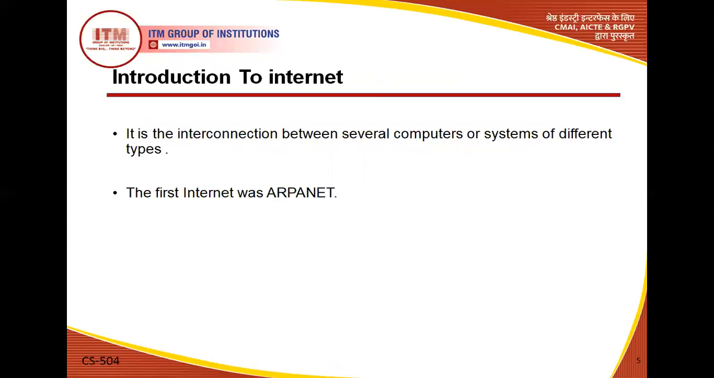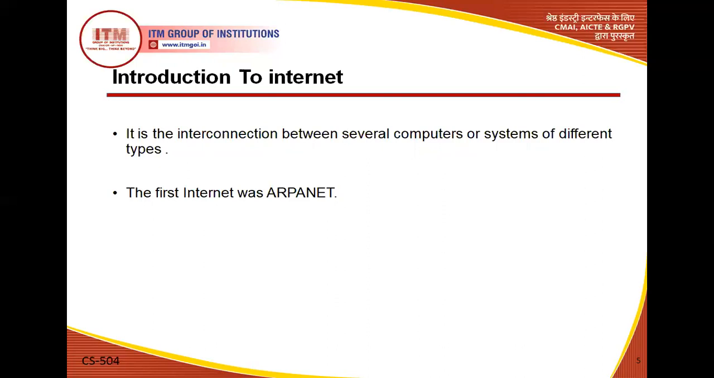Now, again, an important thing that we should know about is the knowledge of the internet. So what is internet actually? As we all know, internet means an interconnection network. Interconnection means a network which connects several networks, several computers in itself. We can say it's a kind of interconnection between several computers, maybe several systems of different types.